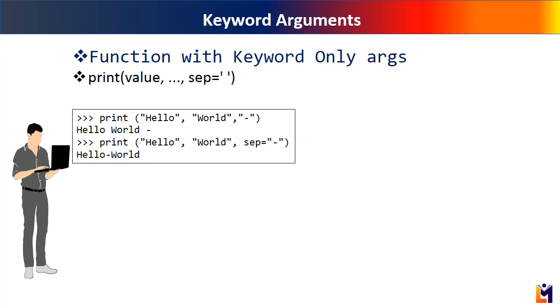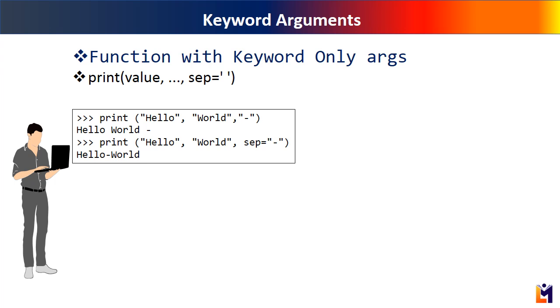Simply putting a dash after the values does not work. You have to say sep, which stands for separator, equal to dash as the last argument. Here sep is the keyword that is passed. Dash is given to the separator argument in print's definition.